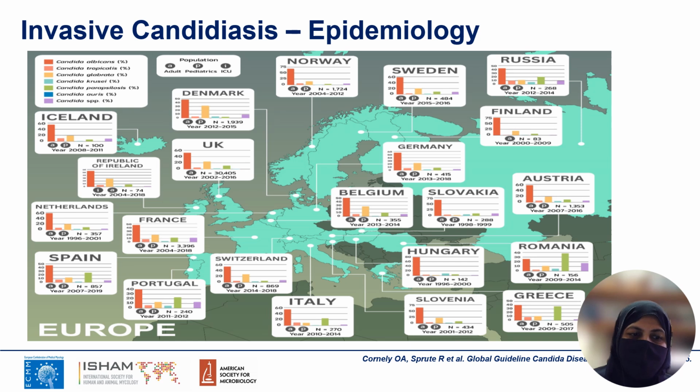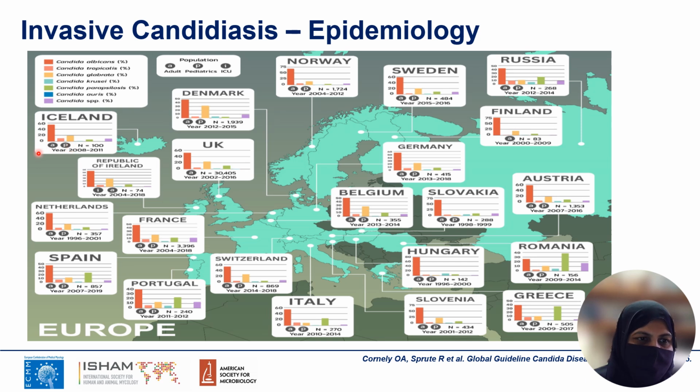The next few slides will show maps on the epidemiology of candidemia in various countries, and they will highlight the distribution of species in different countries. Focus on this slide, which shows data from Europe. Note that regions within northern Europe have a predominance of Candida albicans followed by Candida glabrata.